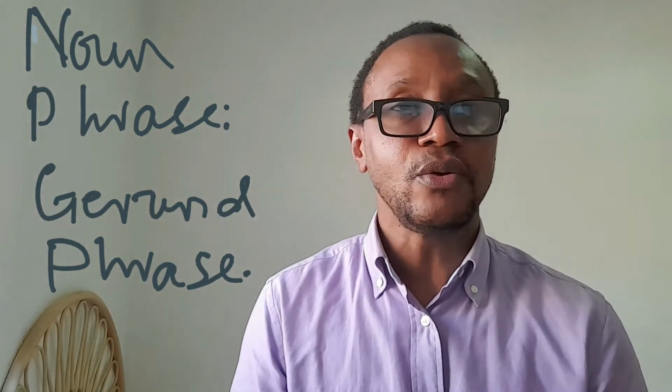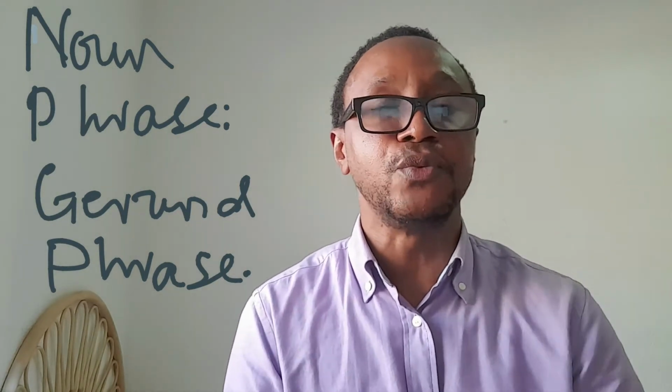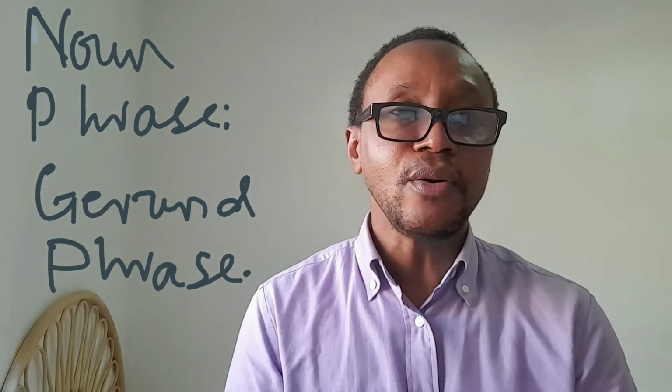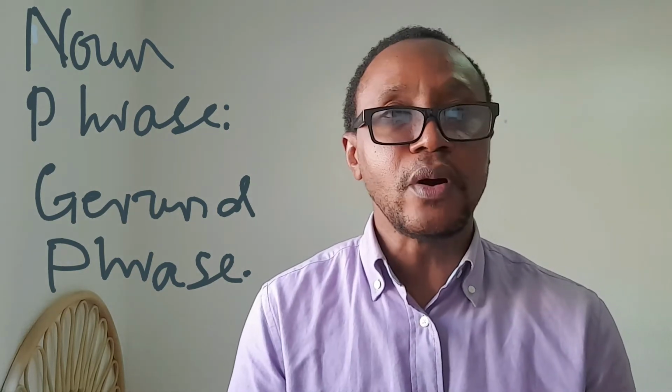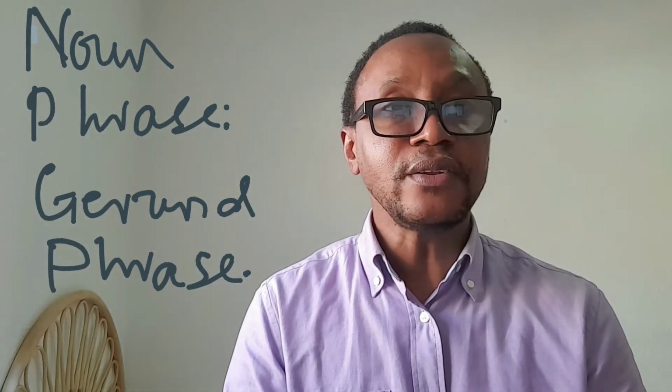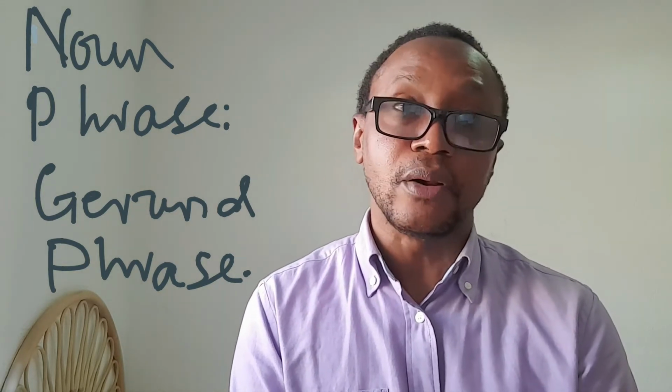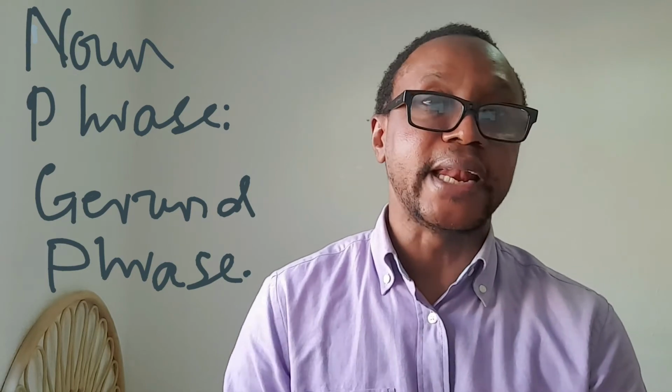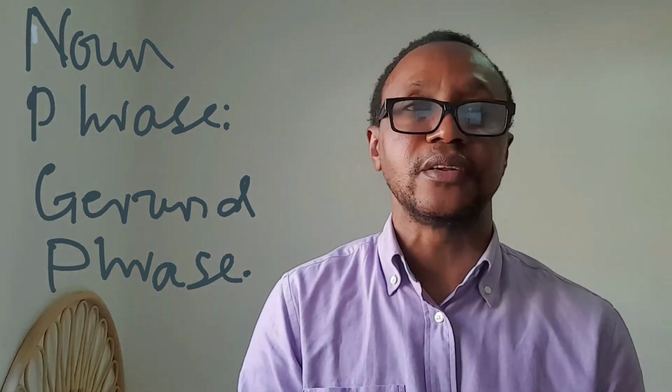So that's it, guys. We've looked at the two types of phrases, the noun phrase and the gerund phrase. They both function as a noun. The noun phrase is a group of words, doesn't have a finite verb, but it does the job of a noun. The gerund phrase is introduced by a gerund, an ing word, and also does the function of a noun. They can either be subject or object, depending on the position in a sentence.